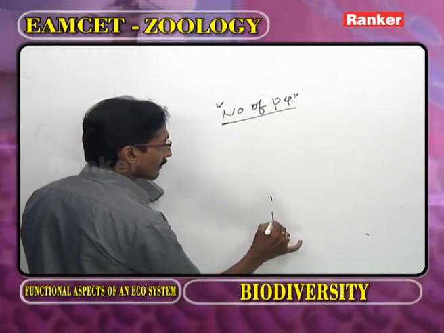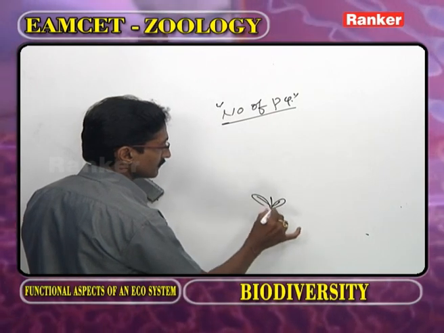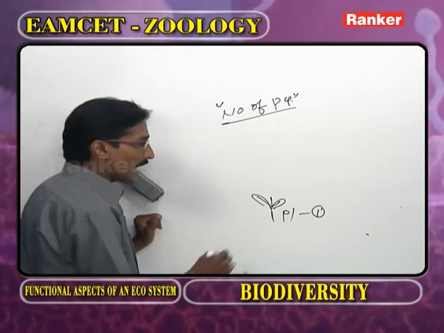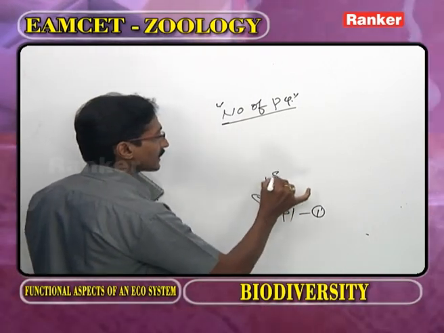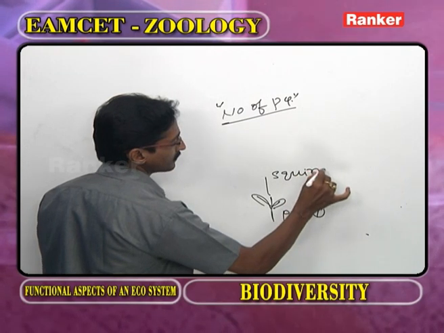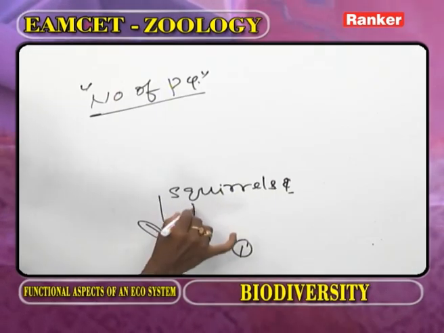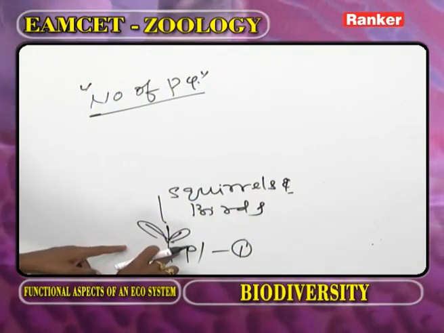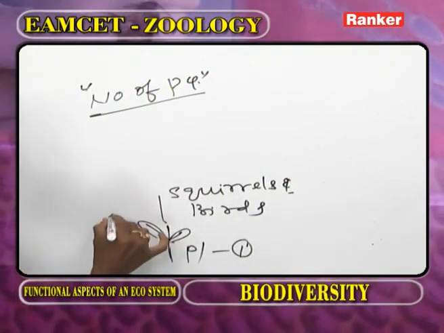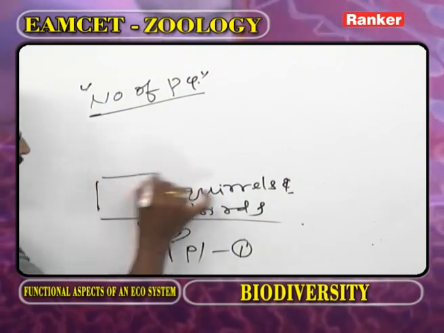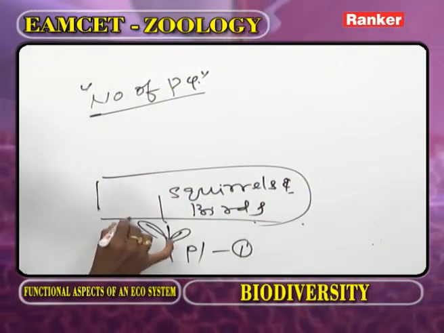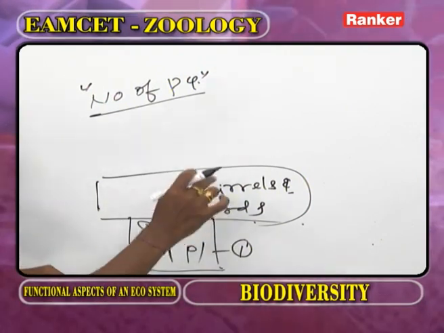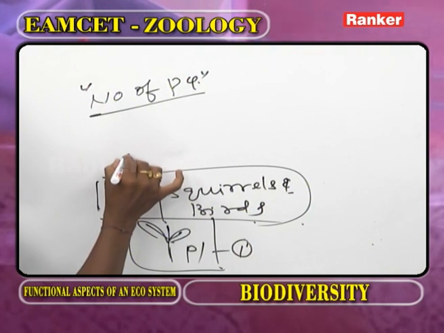Now, this is one plant. Here, the plant number is 1. On a plant, what are present? The squirrels are present. And birds are present. When compared to that of the plant, the squirrels number and birds number is more. Here the plant number is less. On plants as well as on these animals, what are present?